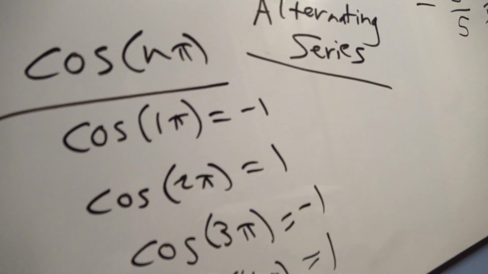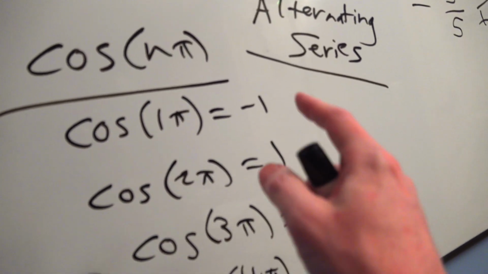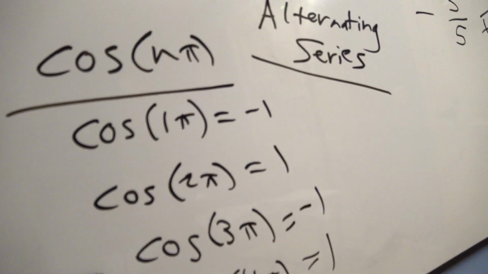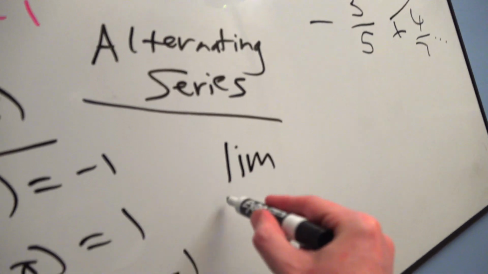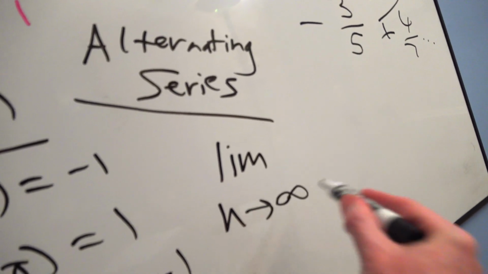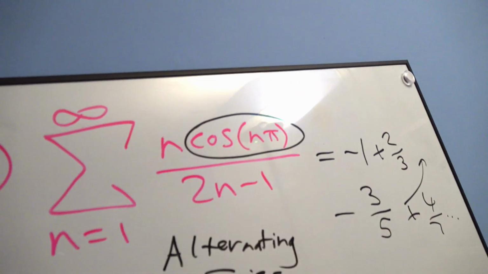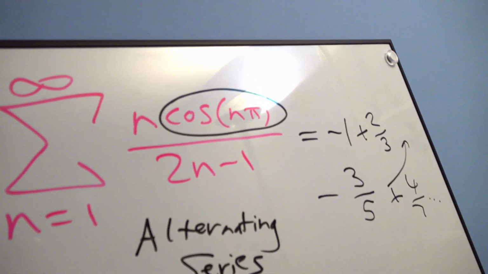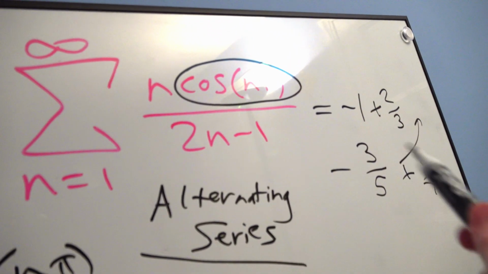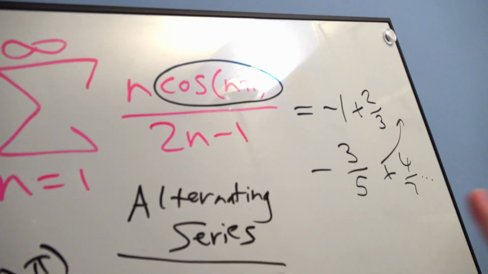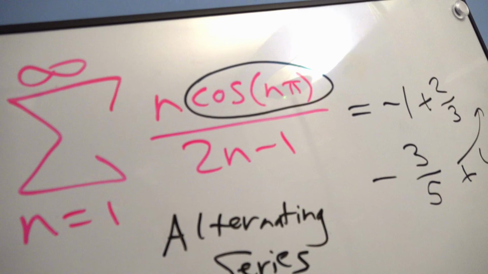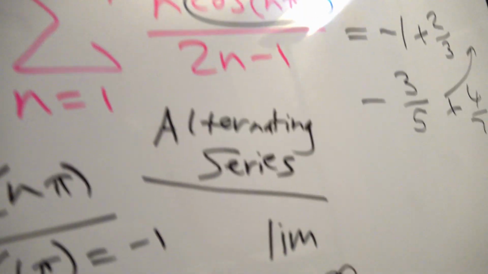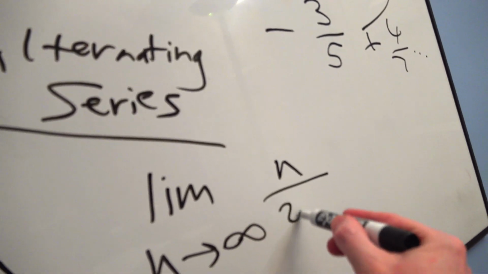So there really is no infinite limit. You can never pin it down. It just keeps changing to -1, +1, -1, +1. So what we do is we'll apply the infinite limit. This is what Mr. Wade calls removing the oscillator, okay? Another word for alternating is oscillating. Oscillating means back and forth, back and forth. Remove the oscillator and just focus on the n over 2n minus 1 because that's really what matters.